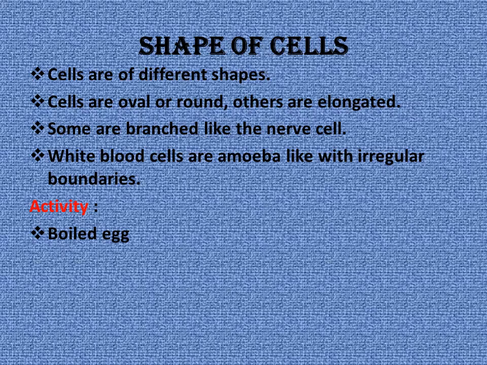When you eat a boiled egg, you are eating a cell. This is the only cell you can see with your naked eye. When you compare with an ostrich egg, the hen's egg is smaller. And if you take a raw egg, you can see the nucleus present inside the yolk.